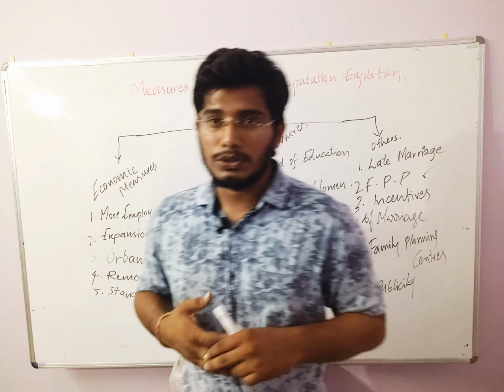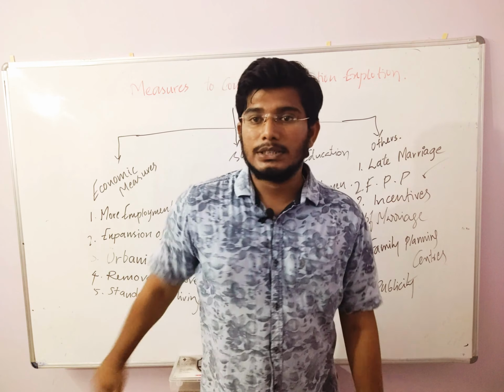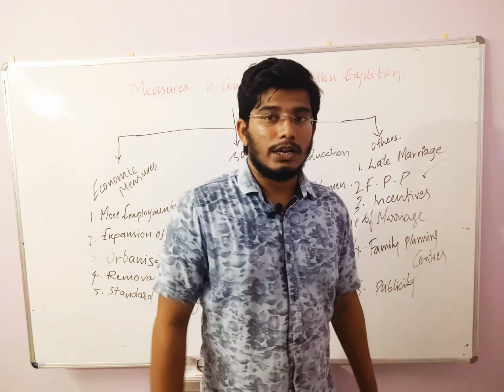If you have 1 or 2 children, you can easily pay all the expenditure for a student until they are brought up. So the publicity regarding family planning and small families has increased nowadays. Okay, this is the complete concept of measures to control